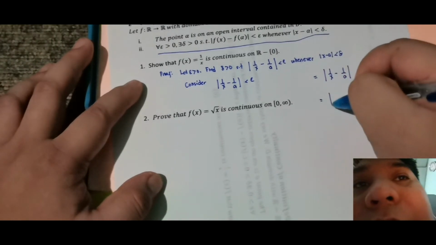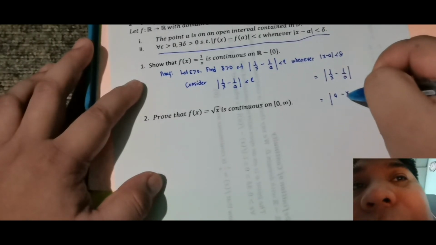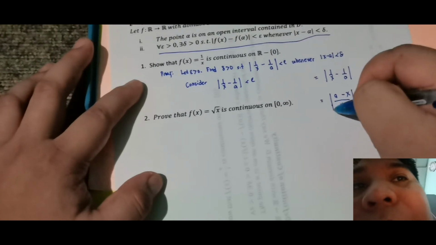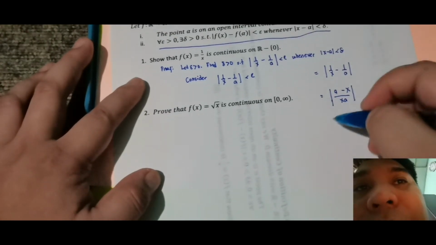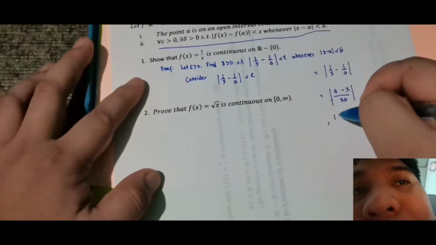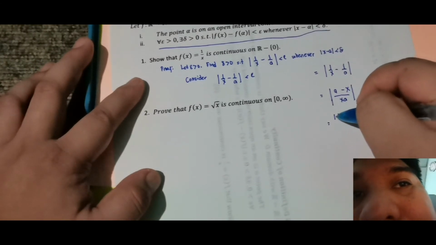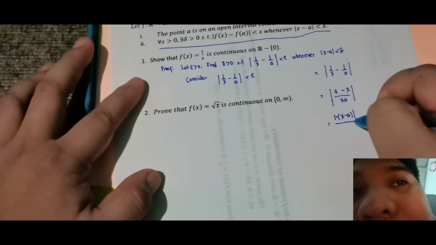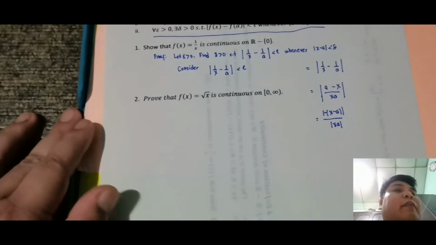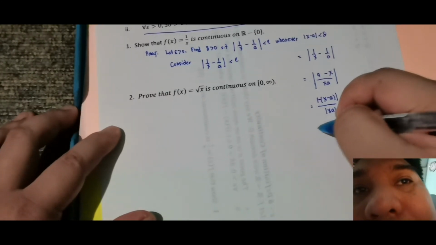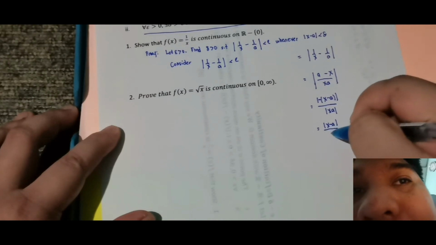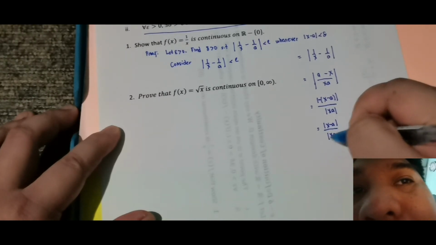This is equivalent to a minus x over xa. Then I'll separate it. This is negative, so this is negative of x minus a over absolute value of xa. Then this is simply absolute value of x minus a over xa, absolute value.